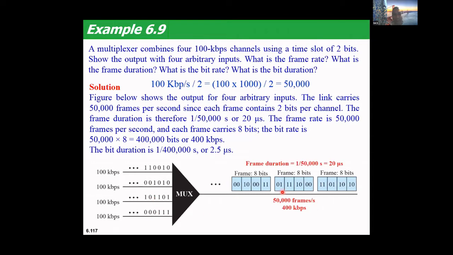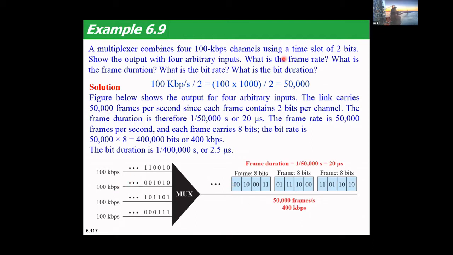So you can see 01. You can see here 00. So the second frame is 00, then it is 10, then 11 and 01 is the second frame. And the third frame is nothing but 11, then 00, then 10, and 00. So this is how the frames are being formed. So this is the diagram. This is what has been asked: show the output with 4 arbitrary inputs. So we have shown 4 arbitrary inputs, and these are the outputs for that.